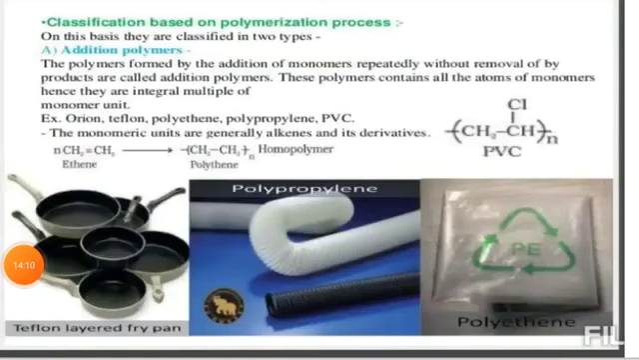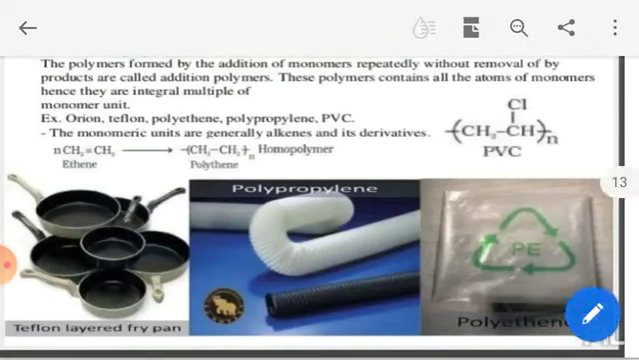The next classification is based on mode of polymerization, meaning how the polymerization process took place. Based on this, it has been classified into addition polymerization, condensation polymerization and ring opening polymerization. Here students, low molecular mass material under certain conditions will get converted into high molecular mass material in all of the three cases.